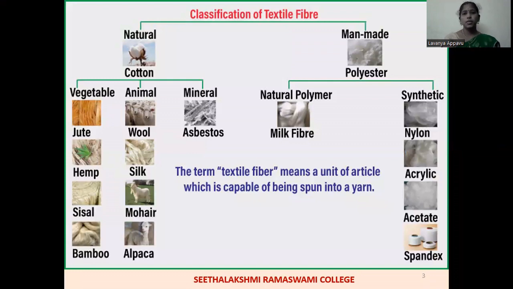Classification of textile fiber. Textile fibers are classified into natural and man-made fibers. Natural fibers are further classified into vegetable fiber, animal fiber, and mineral fiber. Under the man-made fibers, they are further divided into natural polymer and synthetic fibers.